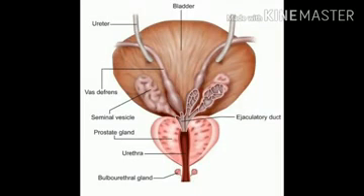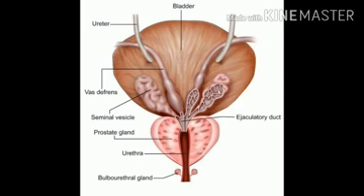Hello students, in this video we are going to learn glands associated with male reproductive system. These are the glands which form or produce semen, which is the content responsible for the development and nourishment of the sperm.